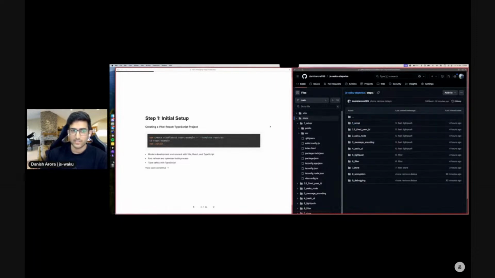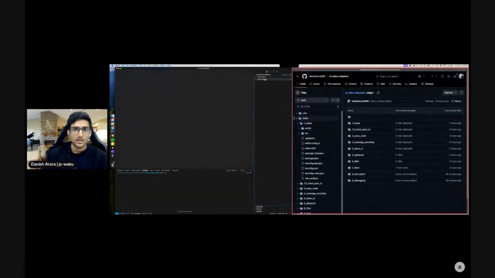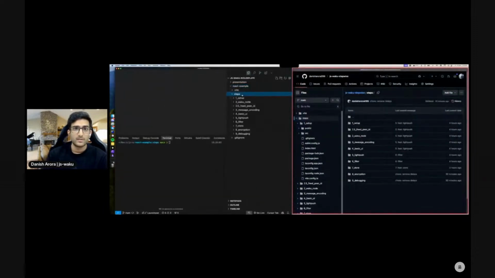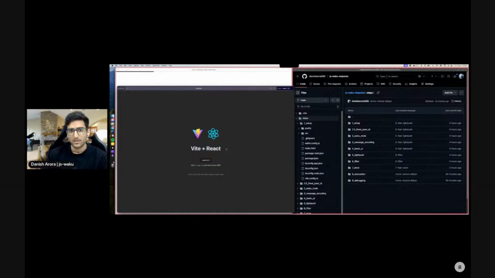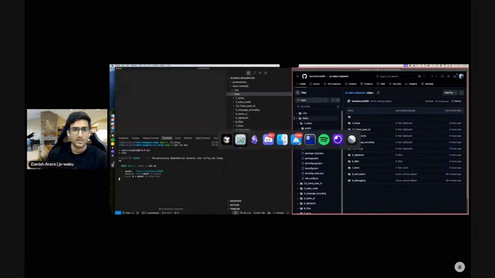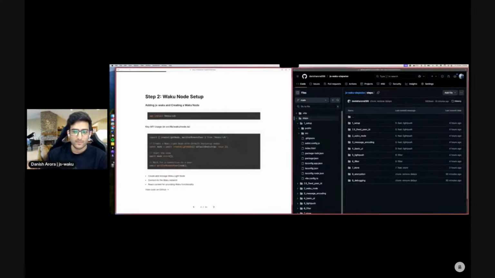So for initial setup, I already have this set up here, and let's actually cd into the first step and run this. This is just going to spin up our Vite plus React code base. Now moving on, we add the JS Waku SDK to our project, and this is the core library that we will use.